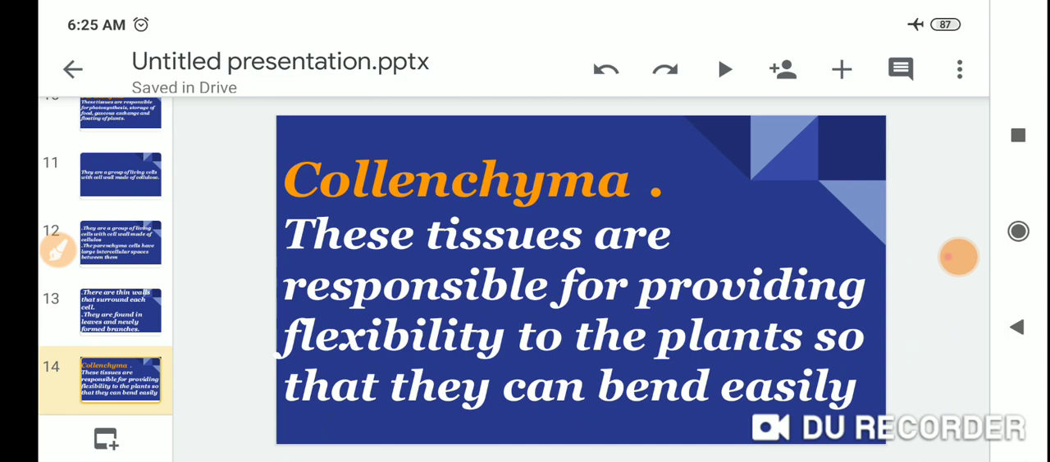Collenchyma. These tissues are responsible for providing flexibility to the plants so that they can bend easily.